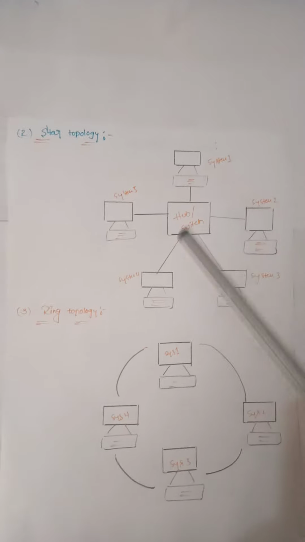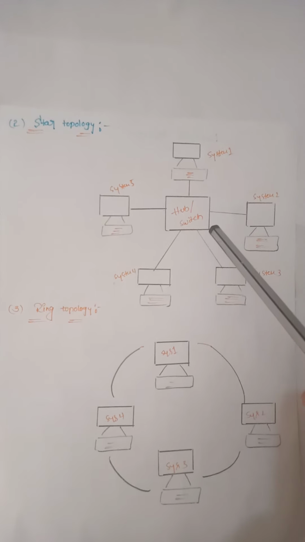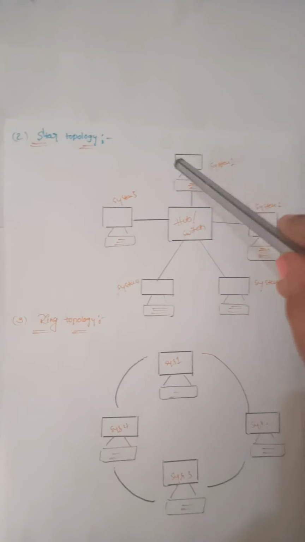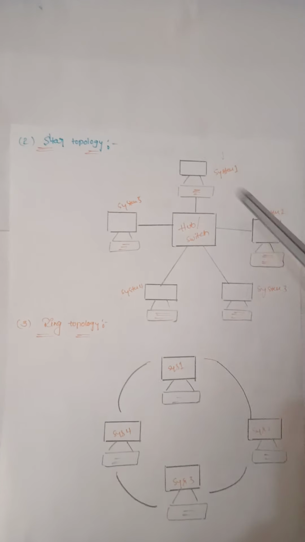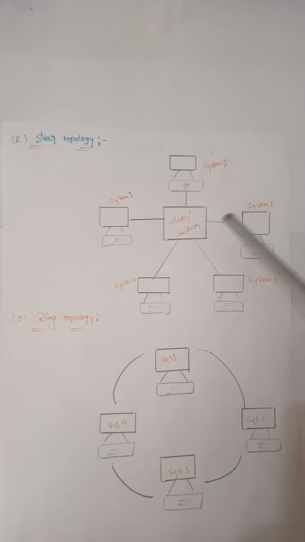See here, this is a central hub or switch. These systems are connected in the form of a star. This is known as a star topology.